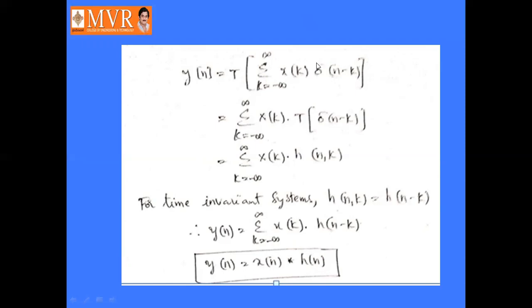So it will become y of n equals sigma k is minus infinity to infinity x of k into h of n minus k, which is a simple convolution, that is x of n convoluted with h of n. So the output in terms of the impulse response will become y of n equal to x of n convoluted with h of n.